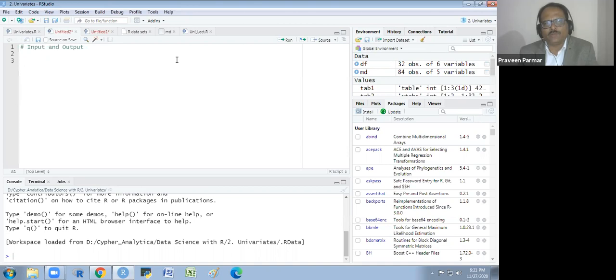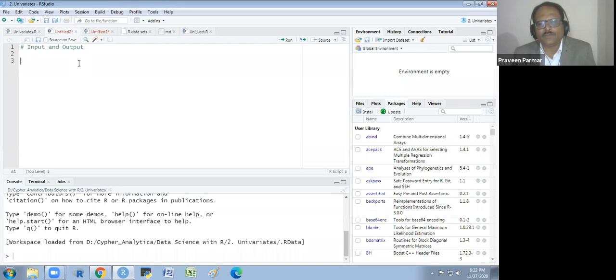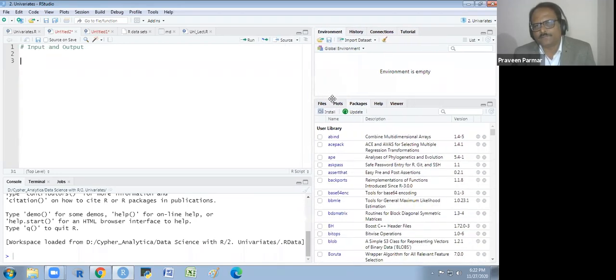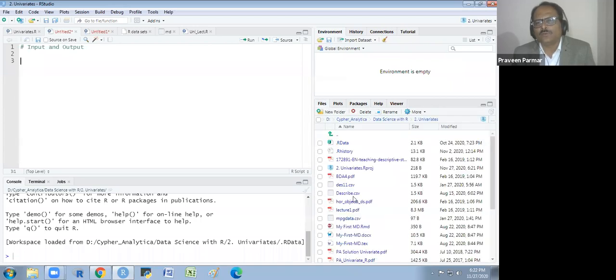Does that make sense to everyone? Okay. I remove this all. And first I will show you how to read the file. Okay. So if you have the file in the same project,